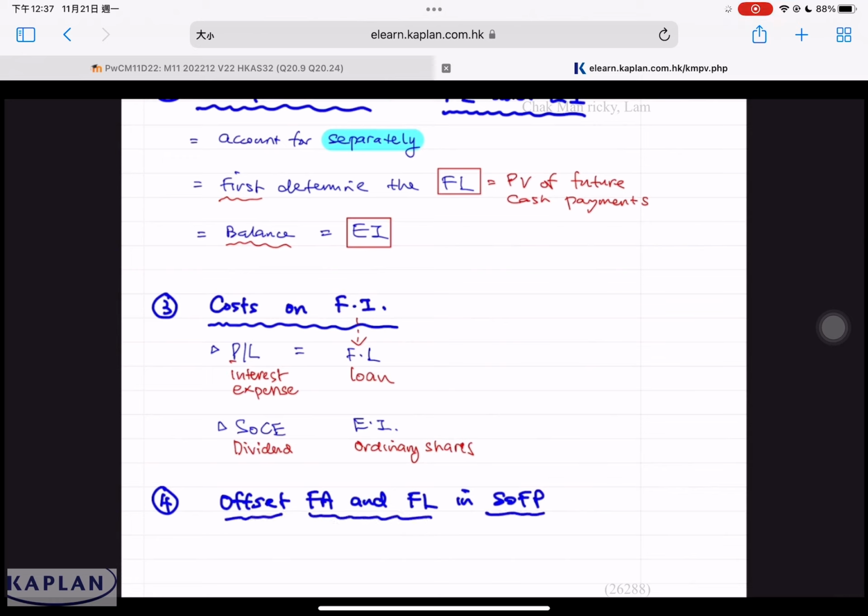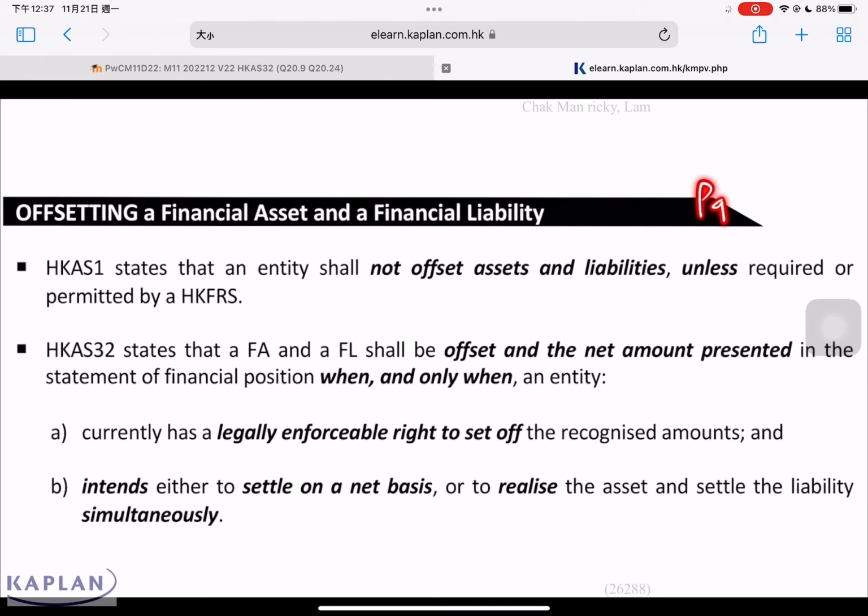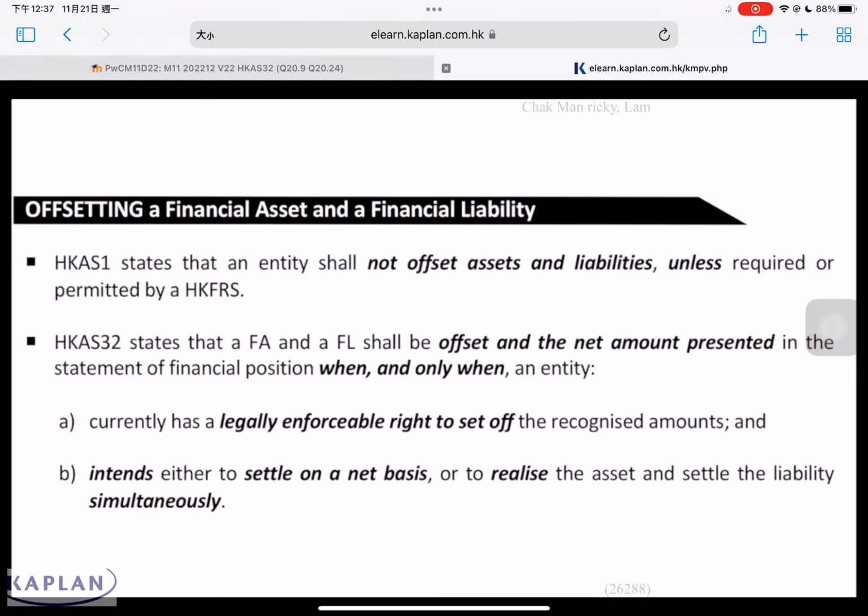In accordance to AS32, financial assets, financial liability should be shown separately unless the criteria are met. Referring to your notes, refer to page 516. Do we offset financial assets and financial liability in the balance sheet? In accordance to AS1, assets and liability should be shown separately unless another standard require or allow the offset. In accordance to AS32, financial assets, financial liability should be shown separately unless the following criteria are met. When the criteria are met, then we have to show it on that basis.